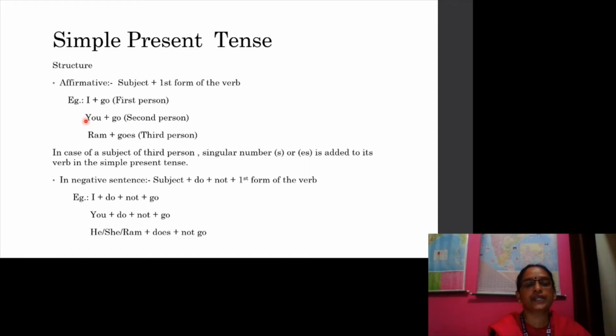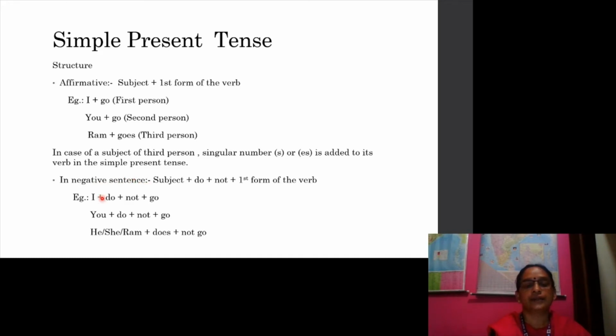In second person, you go. In third person, he goes, she goes, it goes, Ram goes. In case of a subject of third person singular number, s or es is added. Let us see some examples.